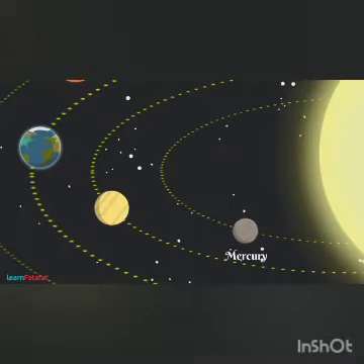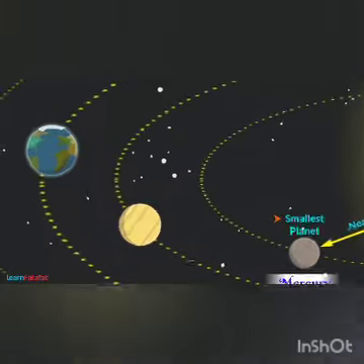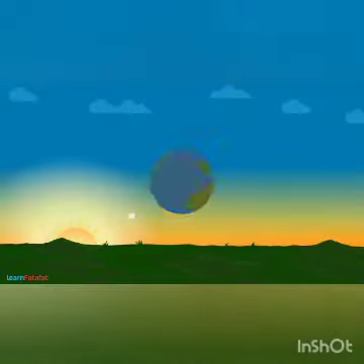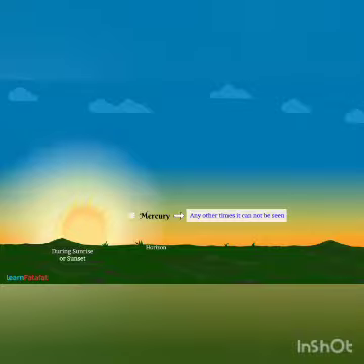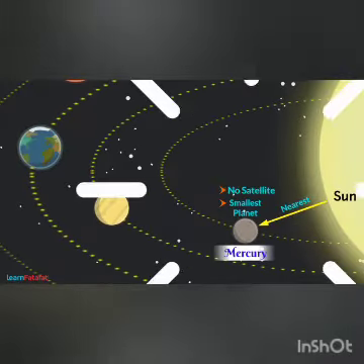Mercury. The nearest planet from the Sun is Mercury. It is also the smallest planet of the solar system. Mercury can be observed only during the sunrise or sunset near the horizon. It is because at any other times it cannot be seen because of the glare of the sun. Mercury does not have satellite of its own.